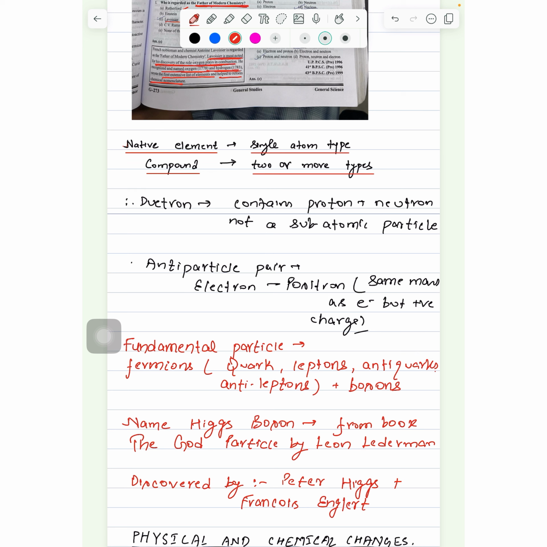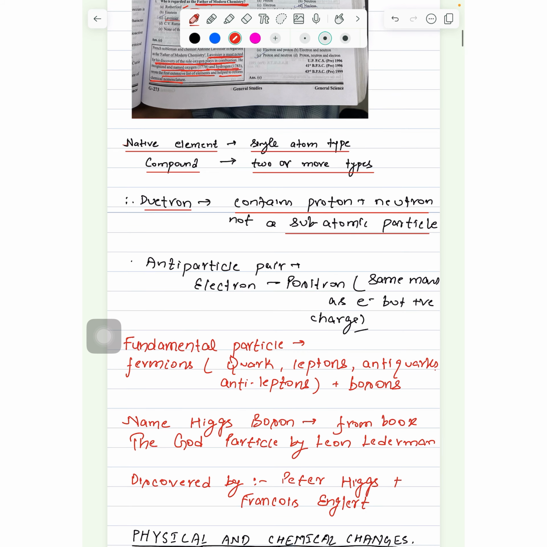Then we have deuteron. Deuteron contains proton and neutron. It is not a subatomic particle. Antiparticle pair. This is a previous year question, that what is the antiparticle of electron? The answer will be positron. It has the same mass as electron, but is positively charged. So this is important.